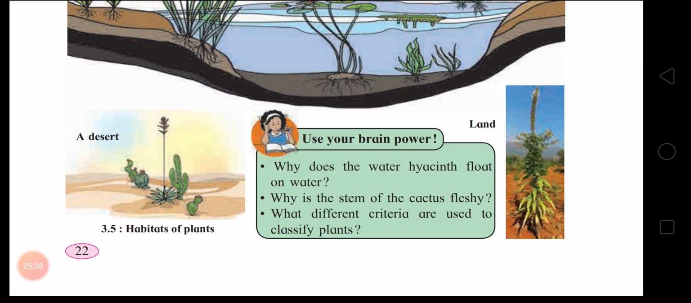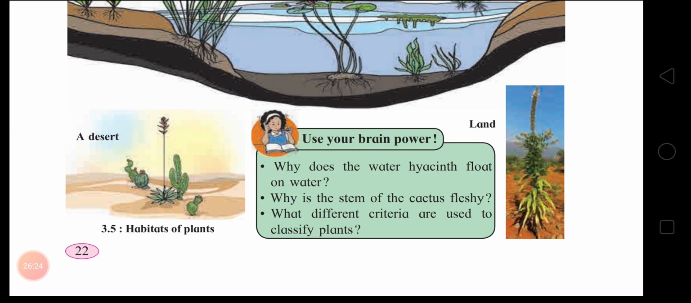Next, why is the stem of the cactus fleshy? Cactus is a desert plant. In order to survive in a desert, its body is highly modified. The leaves of cactus are reduced and converted into thorns. Therefore, the stem takes up the function of photosynthesis. In other trees you saw, photosynthesis takes place in the leaf, but in a cactus, photosynthesis takes place in the stem. It thus turns green and fleshy.